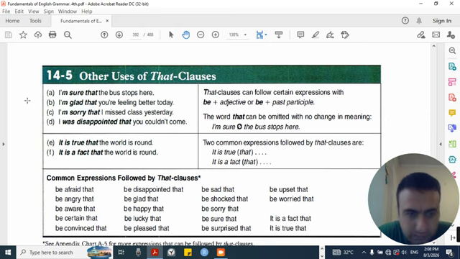E. It is true that the world is round. F. It is a fact that the world is round. Two common expressions followed by that clauses are it is true that and it is a fact that.